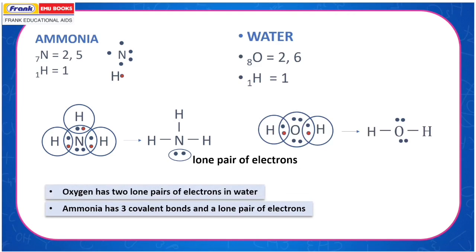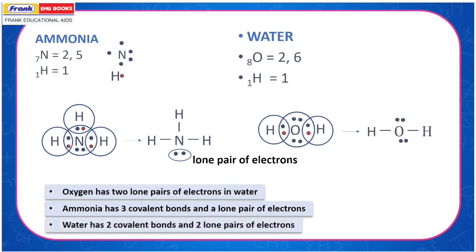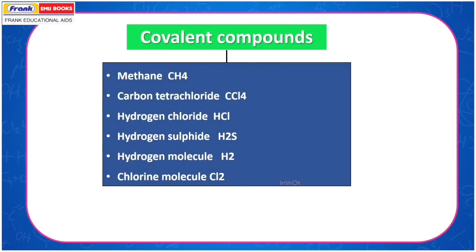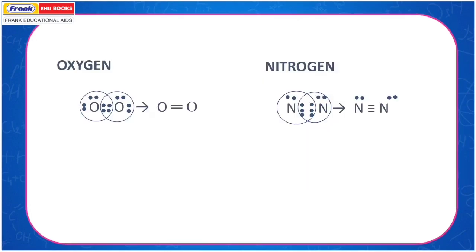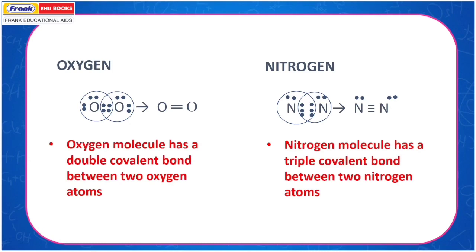Water has 2 covalent bonds and 2 lone pairs of electrons. Other covalent compounds: methane CH4, carbon tetrachloride CCl4, hydrogen chloride HCl, hydrogen sulfide H2S, hydrogen molecule H2, chlorine molecule Cl2. The oxygen molecule has a double covalent bond between 2 oxygen atoms. The nitrogen molecule has a triple covalent bond between 2 nitrogen atoms.